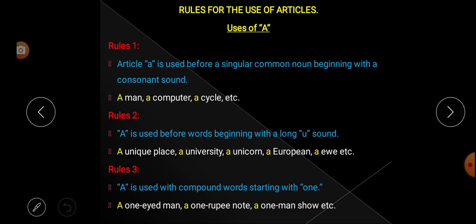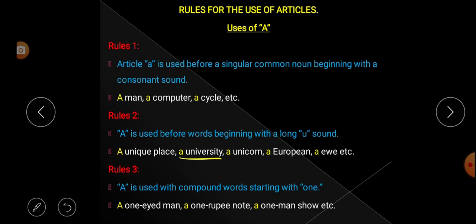Look here, example: a unique place. When we pronounce the word unique, what happens? Automatically the U sound gets long. Just try to say unique, unique, unique. So what happened? A long U sound is produced. Next, a university.